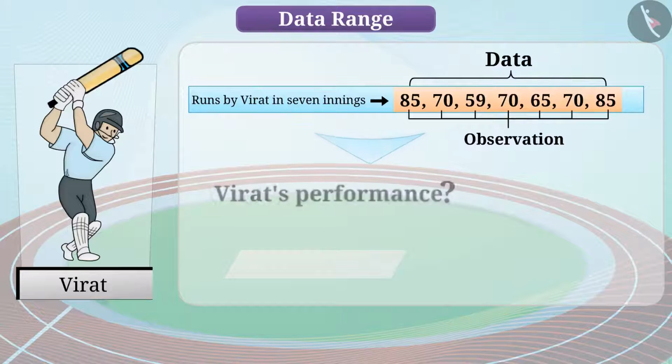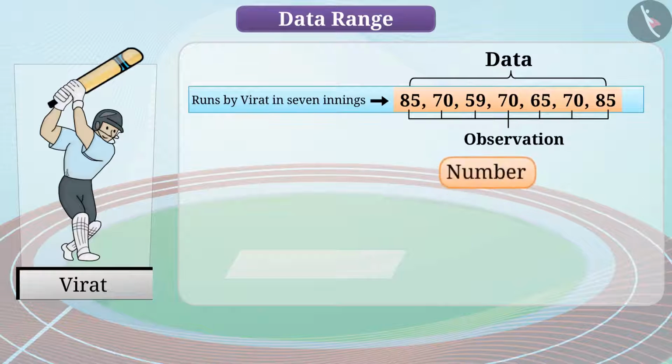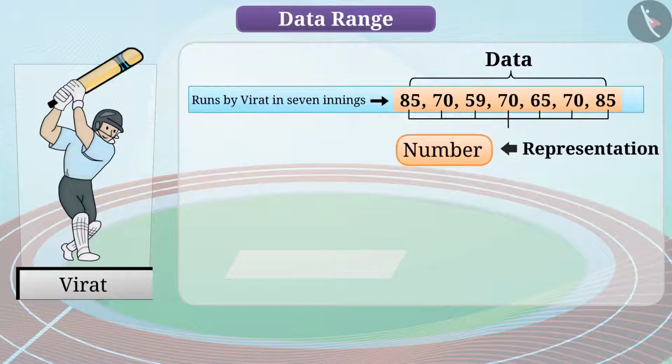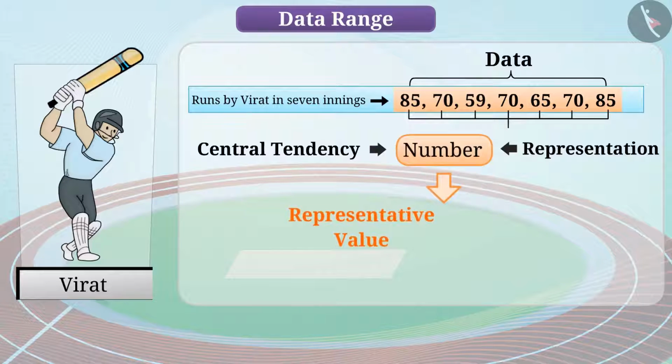In such situations, we need a number that can represent this group of observations. That is, a central tendency for the entire data set. We call this number representative value or central value.